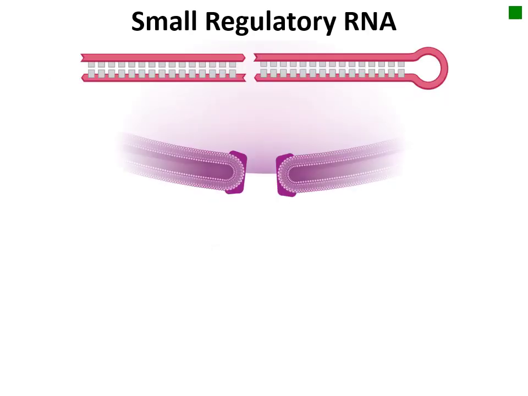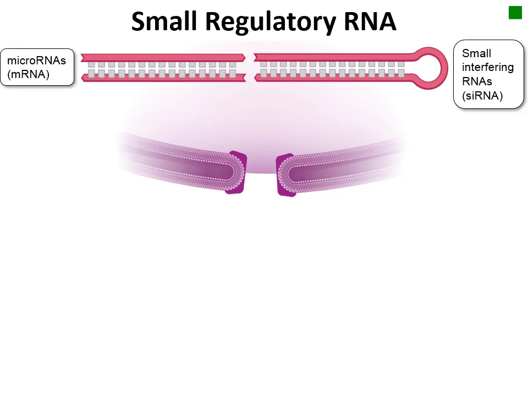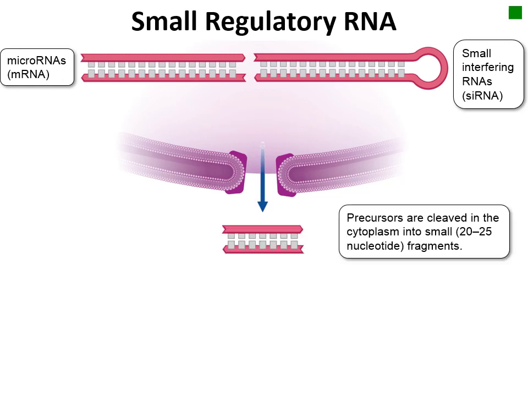Small regulatory RNAs are a category of regulatory molecules made up of microRNAs and small interfering RNAs, which are able to regulate gene expression by either blocking translation of other messenger RNA molecules or causing the degradation of messenger RNA molecules. Small regulatory RNAs are transcribed from genes like other protein encoding genes. However, RNA itself is the functional product. They are not translated. The RNA is transported out of the cell either as a double-stranded RNA molecule or a hairpin loop. The RNA is then cleaved into a small RNA fragment.